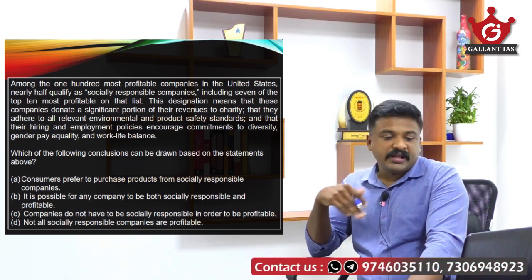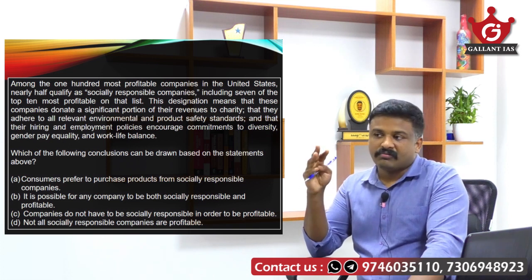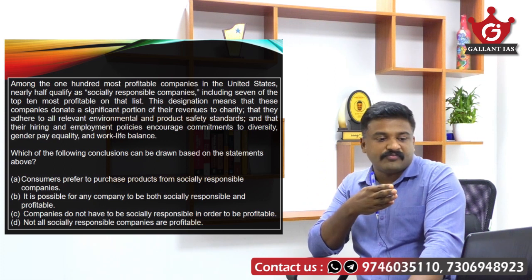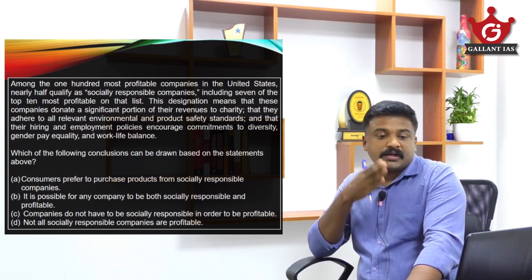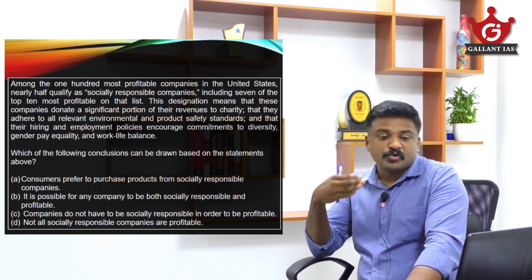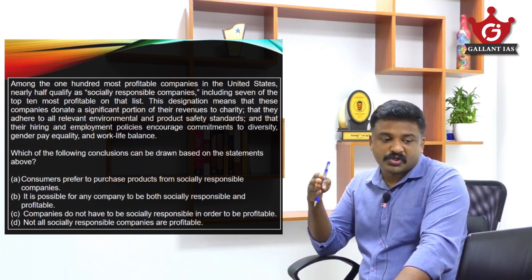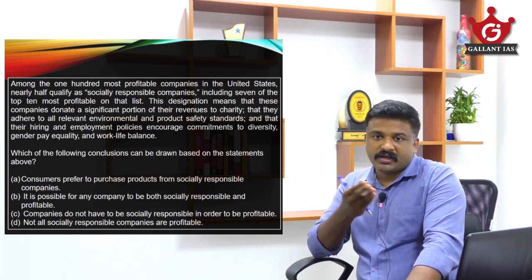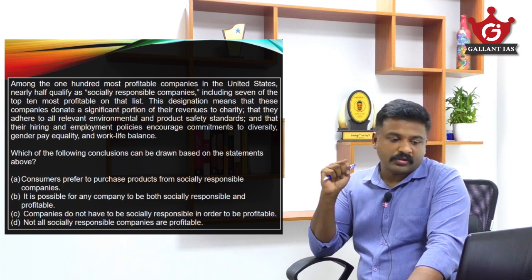Okay, see, it's talking about the list of 100 most profitable companies in the United States. Half qualify as socially responsible companies. So again, it is generalized, and that is wrong.